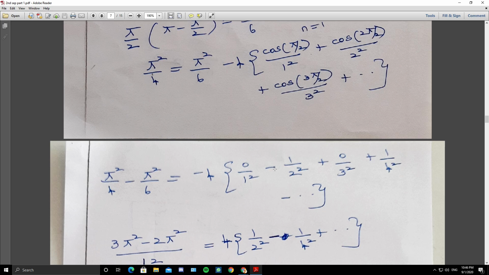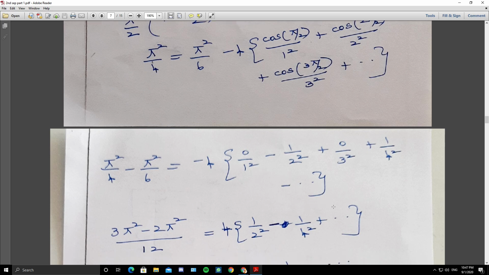I have taken pi square by 6 to the left side, and on the right side minus 4 times 0 by 1 square minus 1 by 2 square plus 0 by 3 square plus 1 by 4 square minus, etc. So the terms are alternately positive and negative. In the next step I have taken minus out, so minus of minus is plus: 4 times 1 by 2 square minus 1 by 4 square plus, etc.